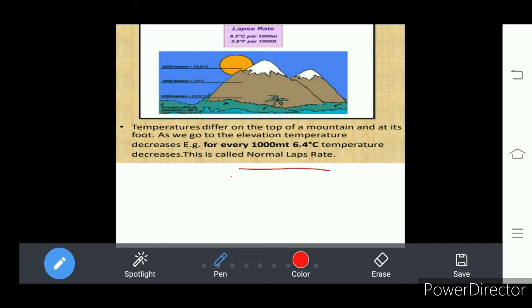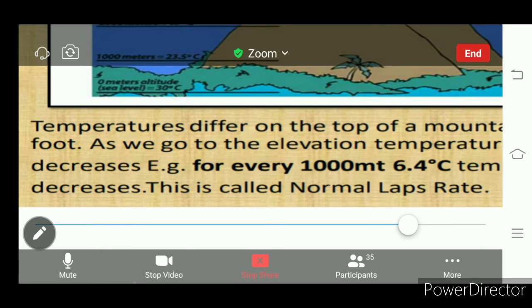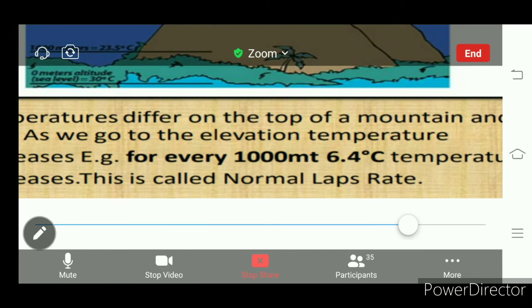Then how much does the temperature decrease? 6.4 degrees centigrade per 1000 meters height. For every 1000 meters height, there will be a 6.4 degrees centigrade temperature decrease, and this is called the normal lapse rate.